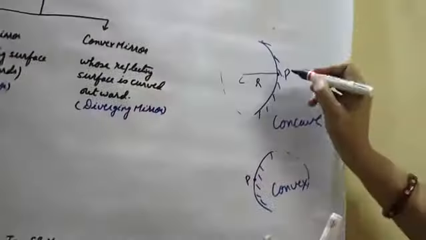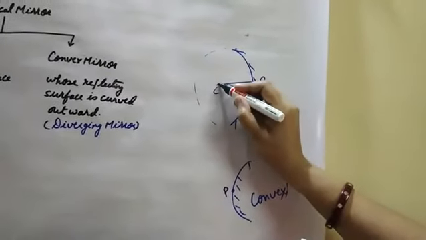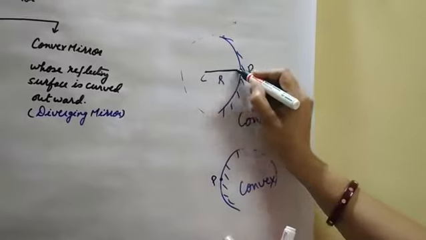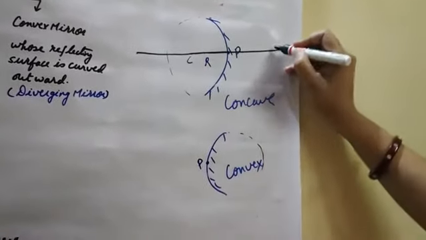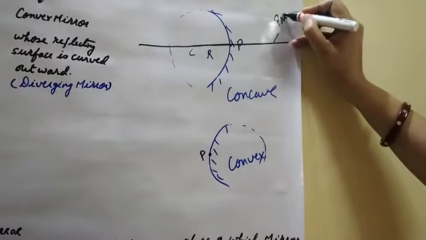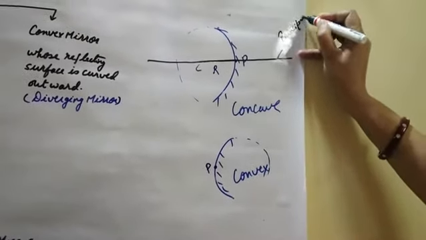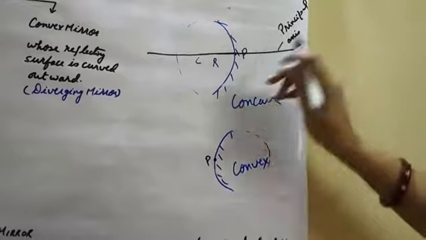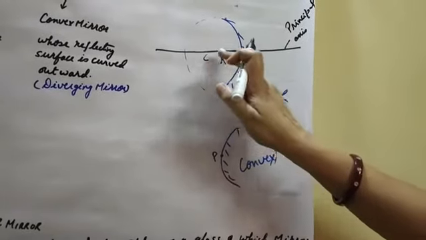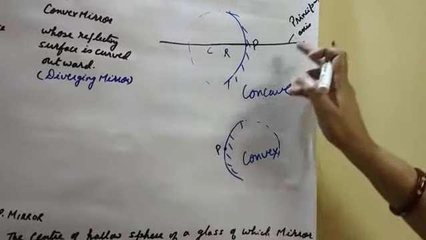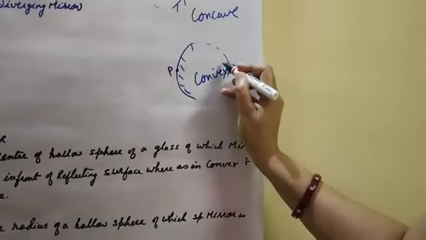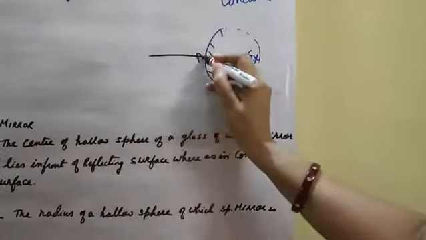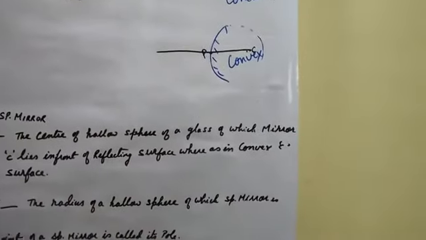A line joining the pole and center of curvature, extended on both sides, is known as principal axis.